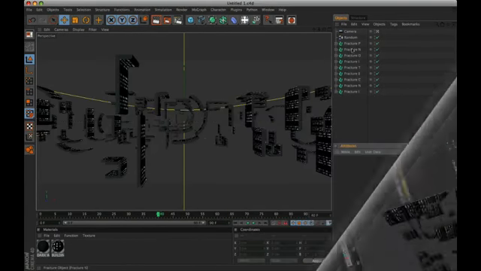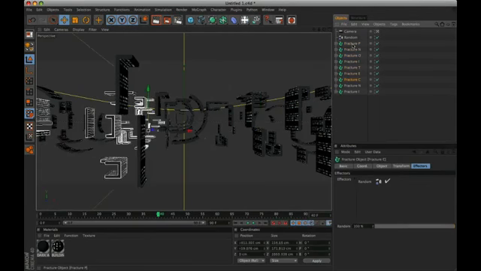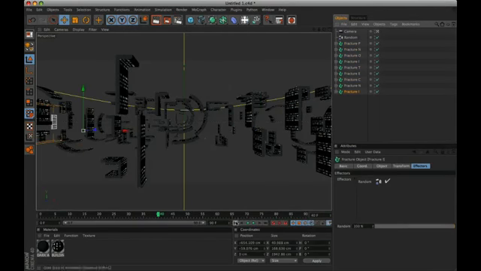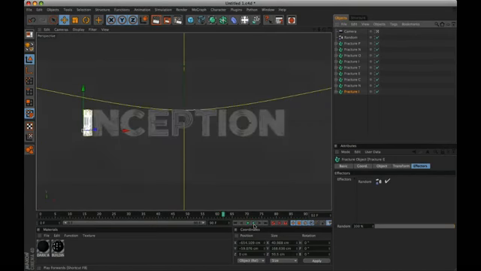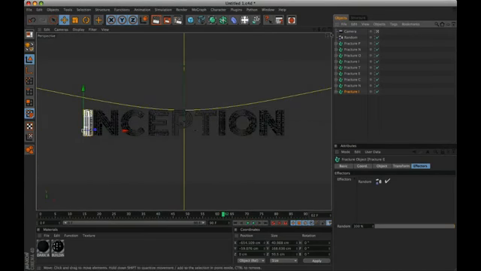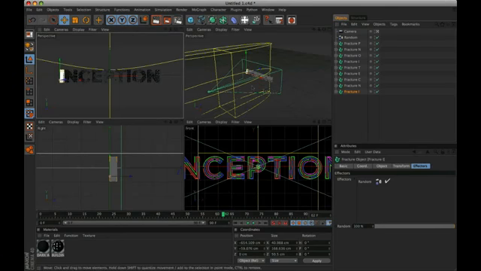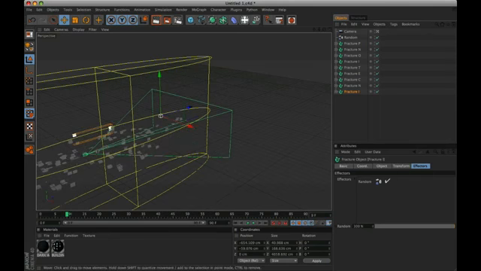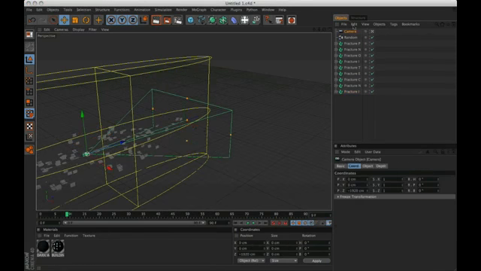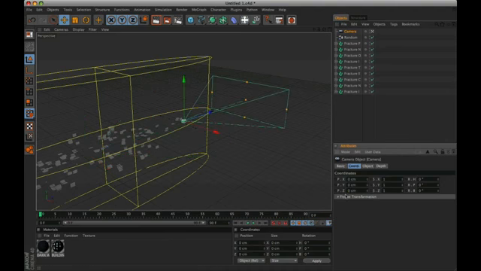OK, we included the fracture and random effect on all the letters. We see the result. Now, we have to animate the camera to follow the movement of the letters. Select the camera. Go to frame 0. We set the Z value to 0 and insert the first keyframe.